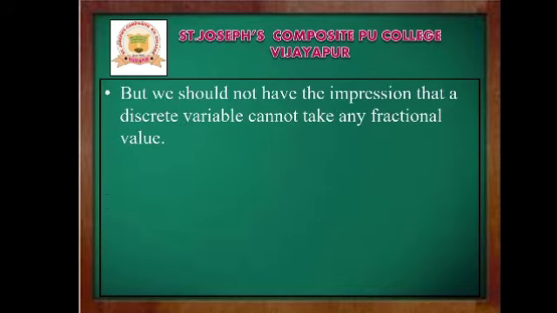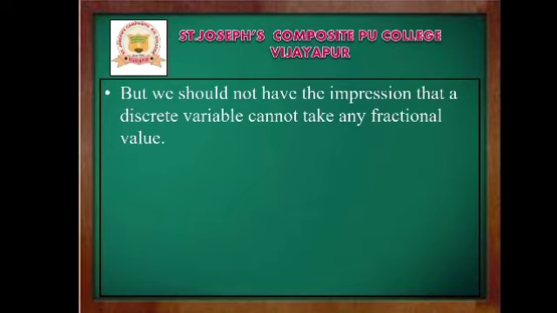So these are the types of variables: the continuous variable and the discrete variable. Now, dear students, just revise these concepts. In the continuous variable, what is the nature? Infinite values. And in the continuous variable, we can take any kind of values. But what about the discrete variable? Here it is not like that.